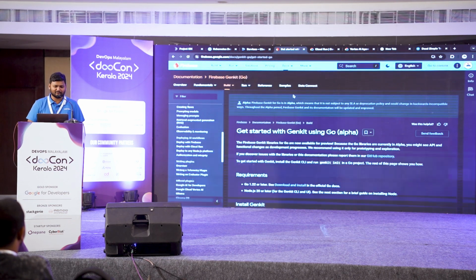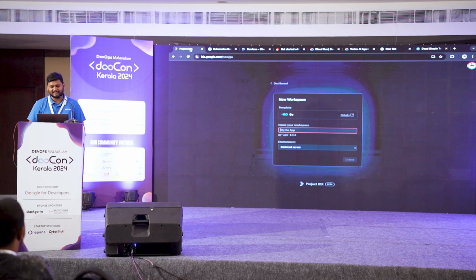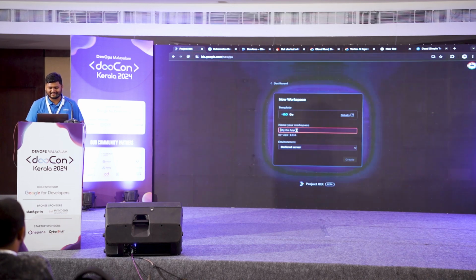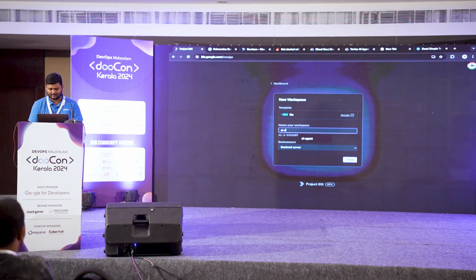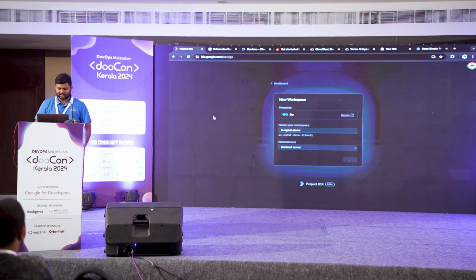So yeah, we don't know. I'm a Python first user, but then Golang is great in itself, right? So how easy it is, let me just get you started. This is a demo, and I'm going to choose backend server for my use case. Let me click on create,